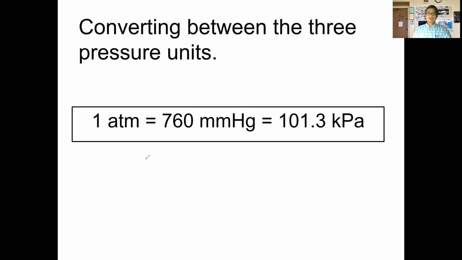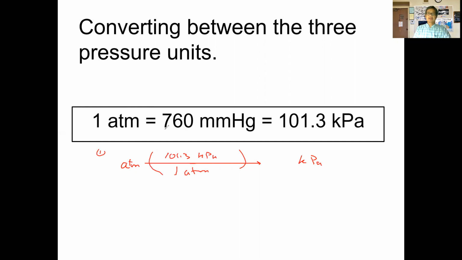Okay, so if our conversion asks us to convert between atmospheres and kilopascals, for example, we're starting out with this unit of atmosphere. We're going to convert to kilopascals. We're going to take advantage of this relationship here, atmosphere to kilopascals. So if we start out with atmospheres, then the conversion factor will have atmospheres on the bottom and 101.3 kilopascals on the top. Okay, so that's how we would go about doing this.